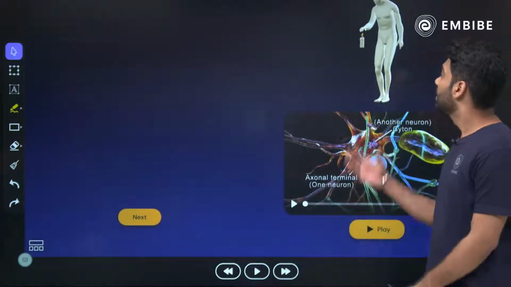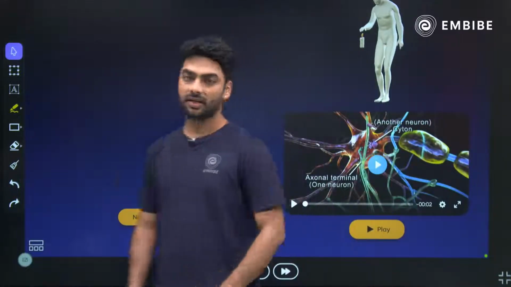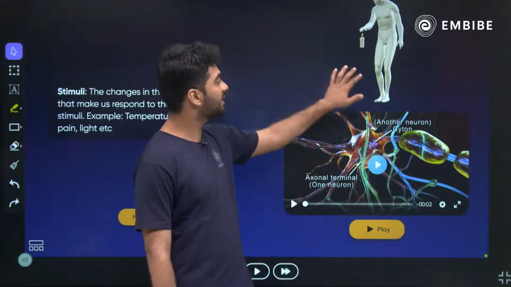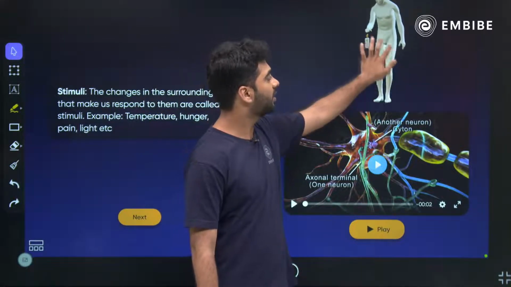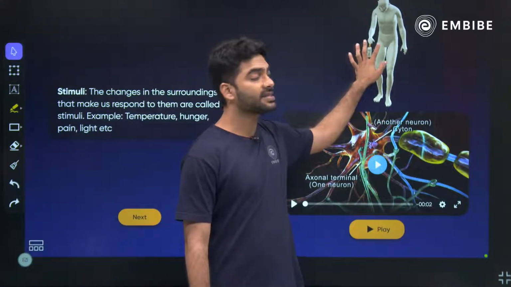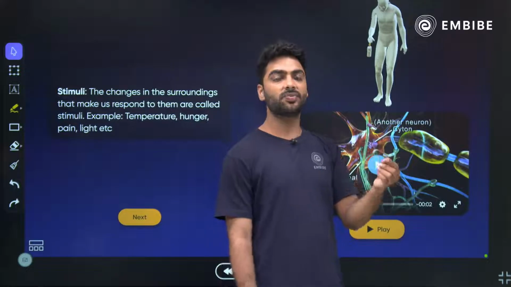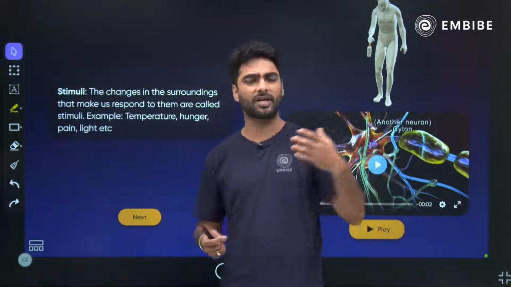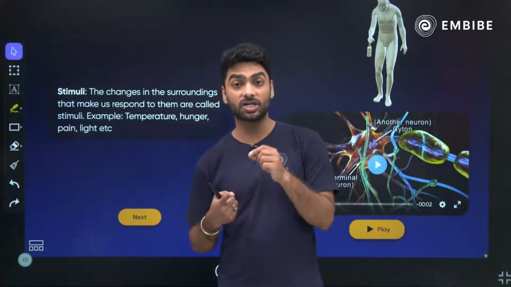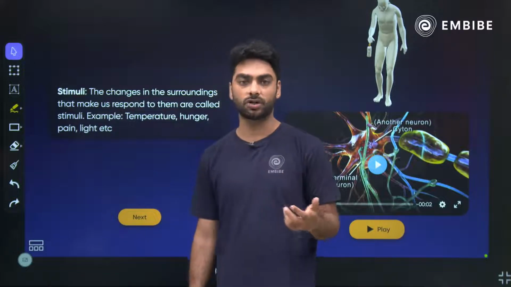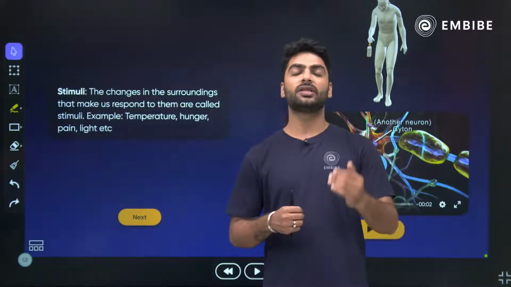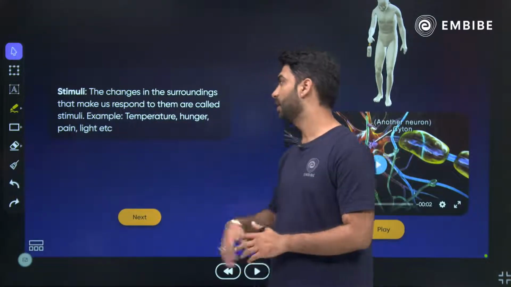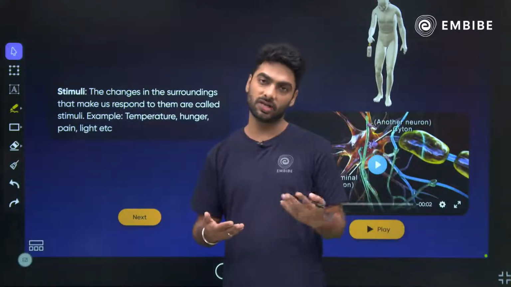So here we have the very first definition, the word stimuli. What do you mean by stimuli? You can see here that this man is just touching a candle. When this man is touching the candle, it is a stimulus. What do you mean by stimulus? A stimulus is nothing but a sudden change in the environment. It can be touching a hot object, a very cold object, a sharp object, or stepping by mistake on a thorn. These are all nothing but stimuli. The changes in the surroundings that make us respond to them are called stimuli.